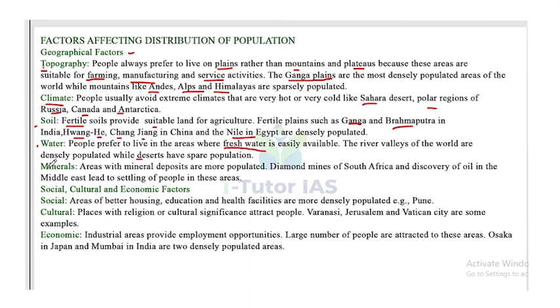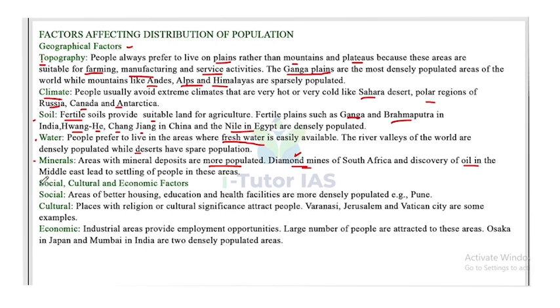Next one is minerals. Areas with mineral deposits are more populated. Diamond mines of South Africa and the discovery of oil in the Middle East led to the settling of people in these areas. So people choose these places because they help with jobs and wealth. For example, the diamond mines of South Africa and the discovery of oil in the Middle East led people to settle in these areas.